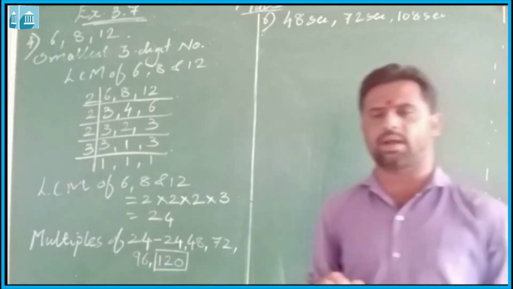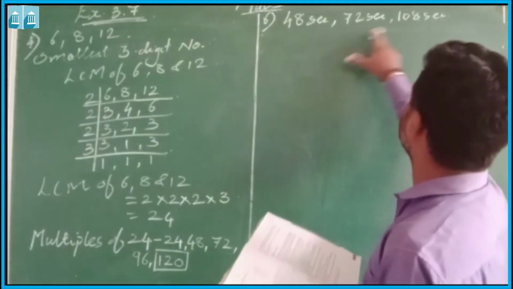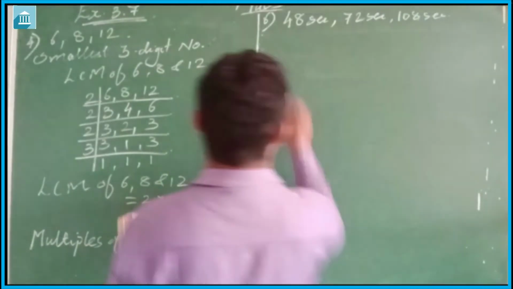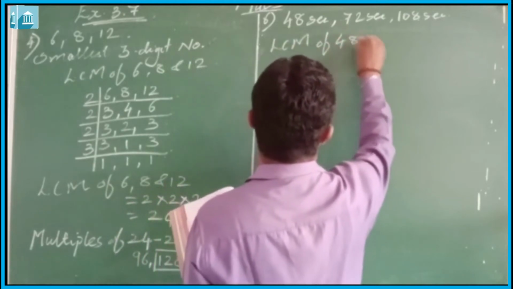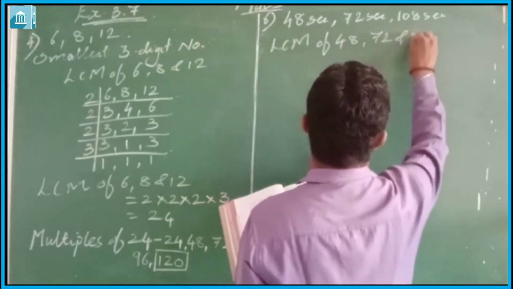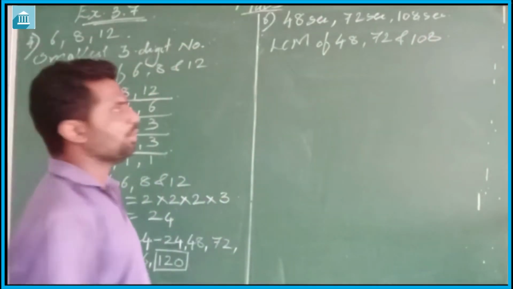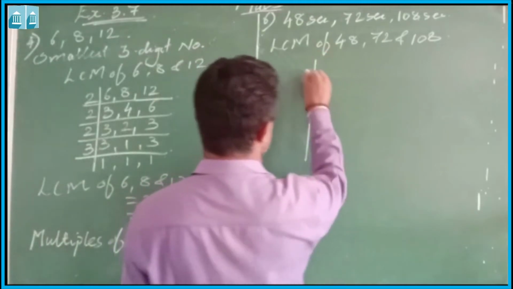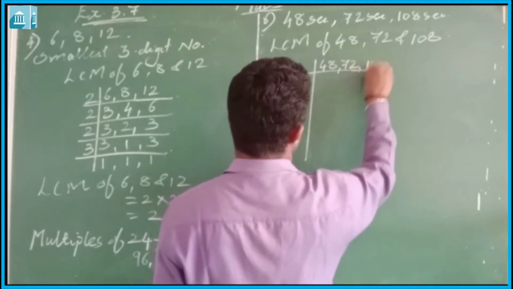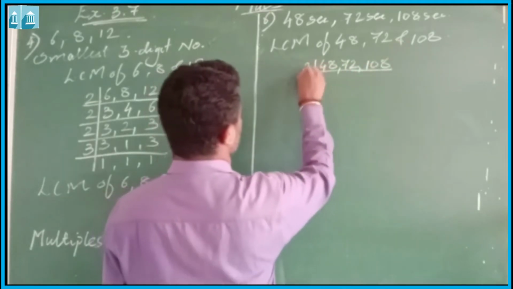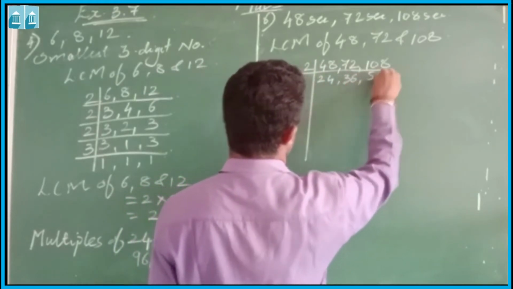So first we need to find out how much time it will take when they combine again. For that, first we need to find out the LCM of 48, 72 and 108. Let us find out the LCM. Dividing by 2: 24, 36, 54.